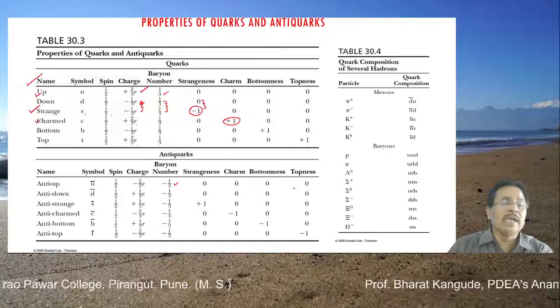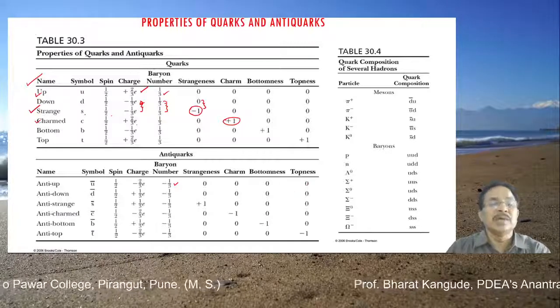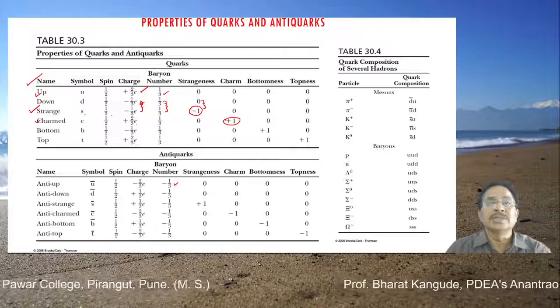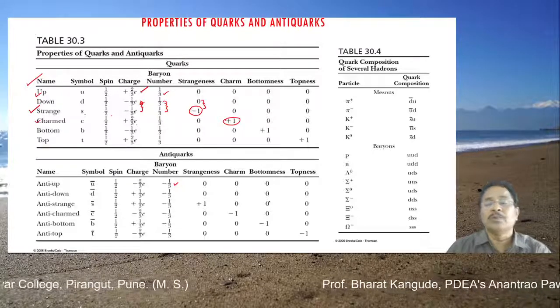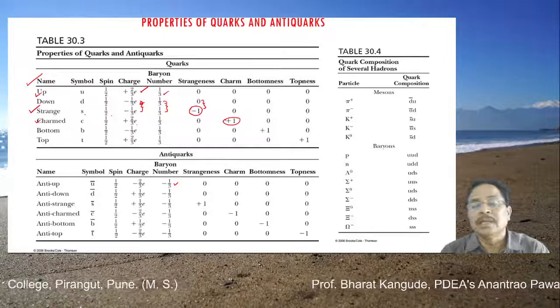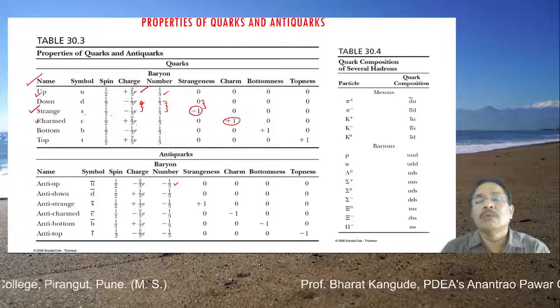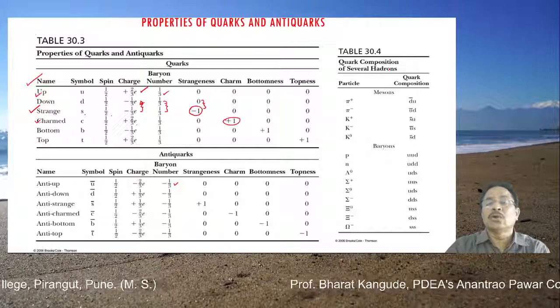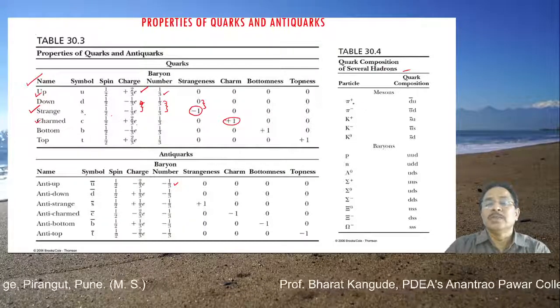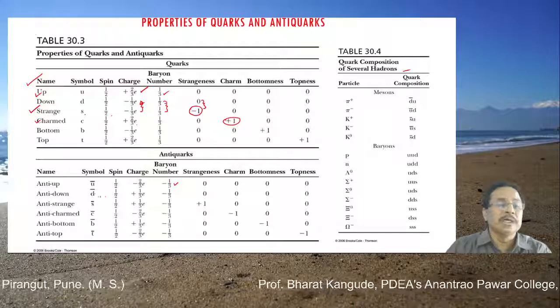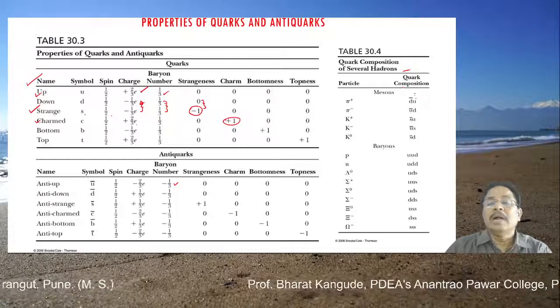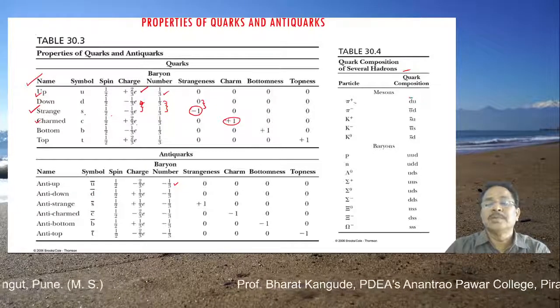So these quarks and anti-quarks are the basic building blocks of hadrons, and hadrons, that means mesons and baryons, are formed from these. Okay, and another last table here, quark composition of several hadrons. Pi plus is made of d bar and u. Okay, d bar means anti-down, and up, that come together, that becomes pi plus.